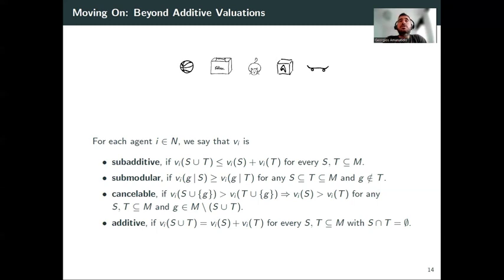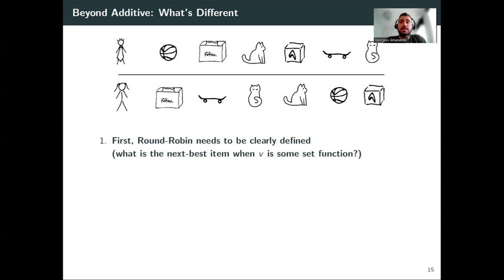And of course, one can go beyond submodular to subadditive functions, but I'm not going to talk about this here. But let's look at the mechanism itself, right? Because we're going to check what happens with round robin once the agents have valuation functions that are not additive, the first question that comes to mind is, what is round robin in this case? What should be the next item in every step, right?